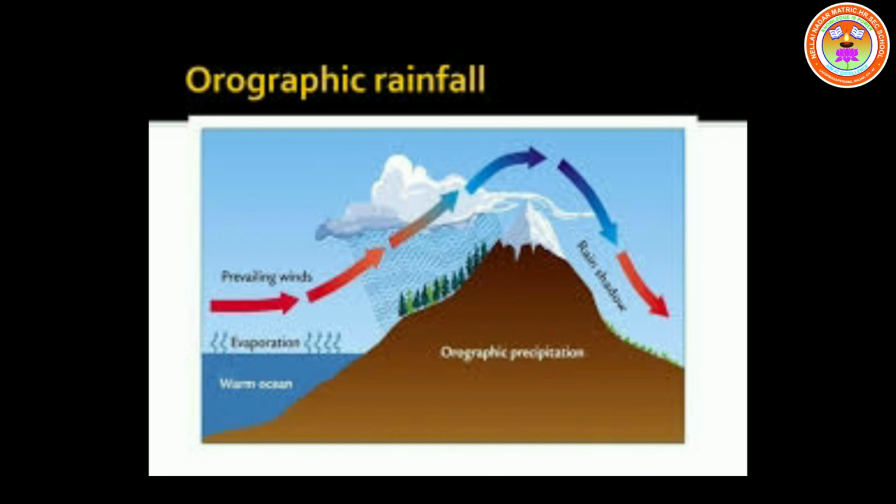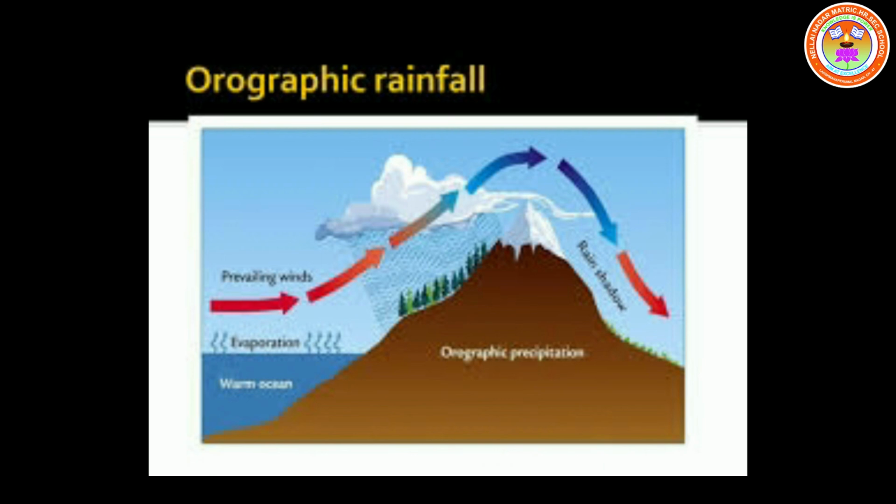The side of the mountain facing the wind is called the windward side and receives heavy rainfall. It is called the rain-fed region. The other side of the mountain that does not face the wind is called the leeward side. You can see the screen, children. There the prevailing winds, the windward side and leeward side are mentioned.